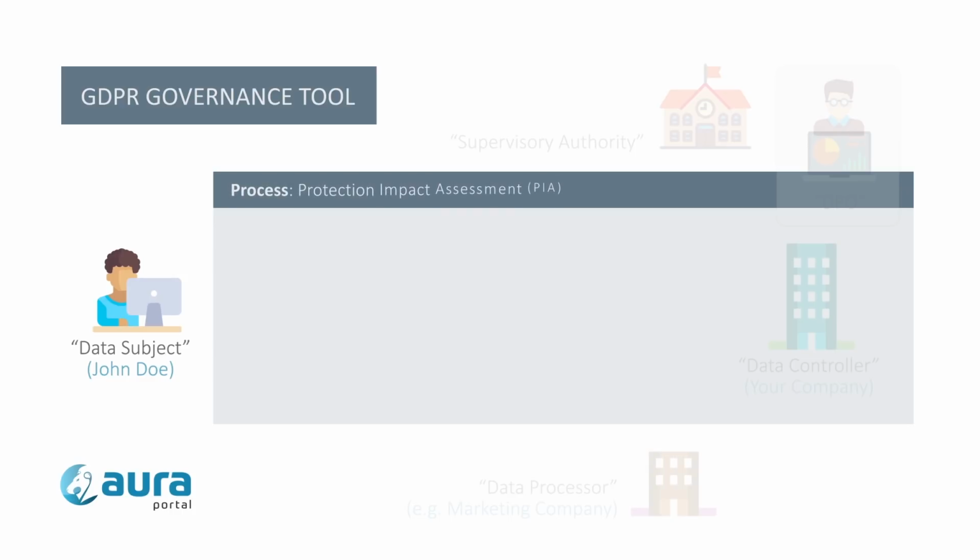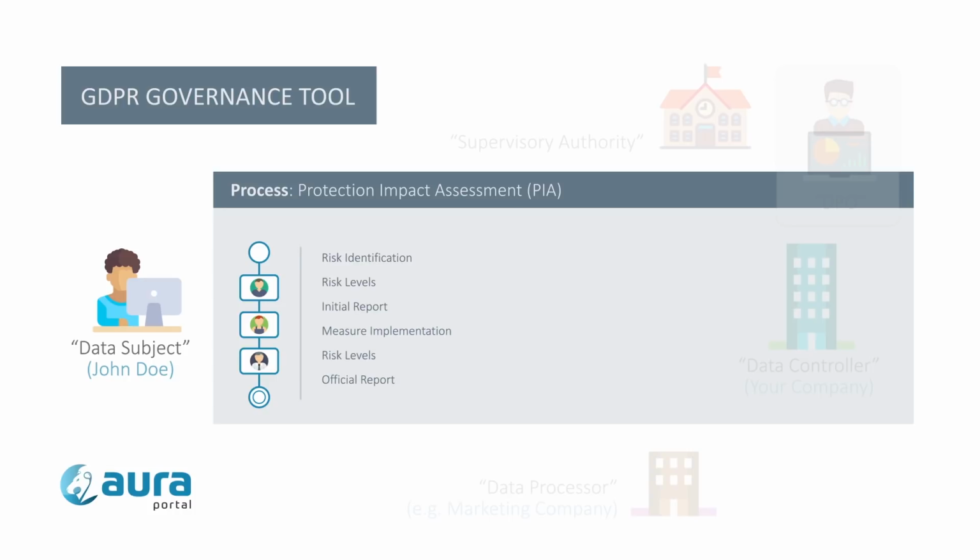Protection Impact Assessment, PIA. This assessment is performed on all data processing identified in the company. The GDPR governance tool provides step-by-step instructions to achieve a correct PIA, identifying risks, calculating their levels, generating the initial report, ensuring the implementation of the chosen measures, and generating the final report. It is important to highlight that the GDPR governance tool ensures that the appropriate measures are actually implemented, and it automatically generates the corresponding official reports.